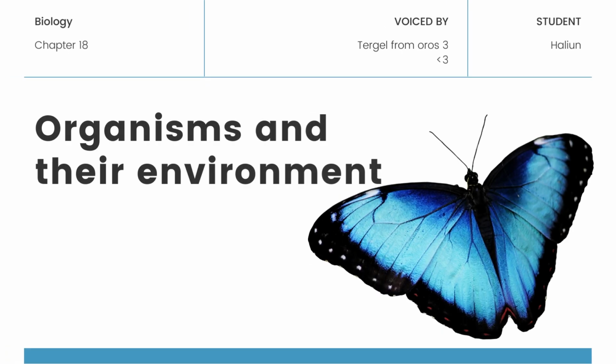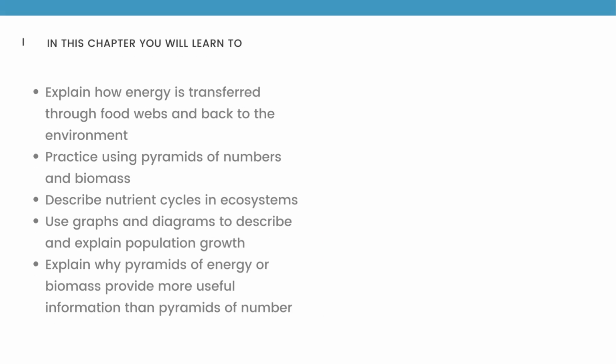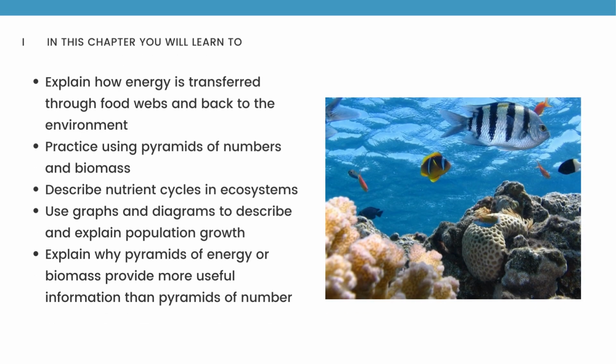Organisms and their environment. In this chapter, you will learn to explain how energy is transferred through food webs and back to the environment, practice using pyramids of numbers and biomass, describe nutrient cycles in ecosystems, and use graphs and diagrams to describe and explain population growth. Explain why pyramids of energy or biomass provide more useful information than pyramids of number.